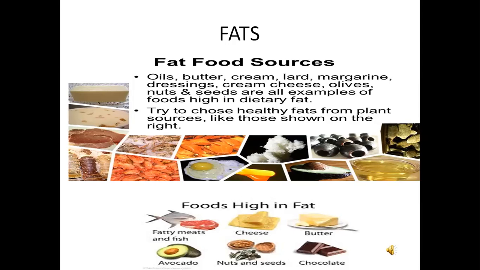So, oils, butter, cream, lard, cream cheese, olives are all examples of foods high in dietary fat. Try to choose healthy fats from plant sources like those shown on the right. Foods high in fat: fatty meats and fish, cheese, butter, avocado, nuts and seeds, chocolates. These are high fat foods.